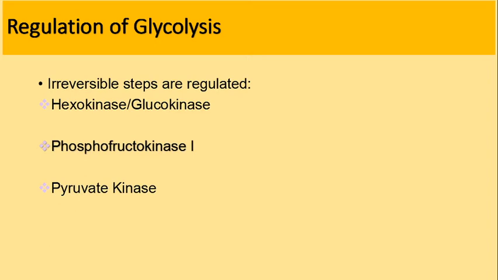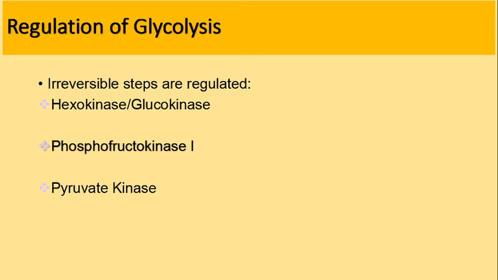These three enzymes catalyze irreversible steps. When you inhibit one enzyme, it cannot be reversed, so it in turn inhibits the activity of the glycolytic pathway. An increased level of AMP and ADP indicates low energy status, which stimulates the activity of PFK. So phosphofructokinase is stimulated when there is more ADP and AMP, whereas when there is more ATP, it inhibits the glycolytic pathway. So it's an allosteric modification.